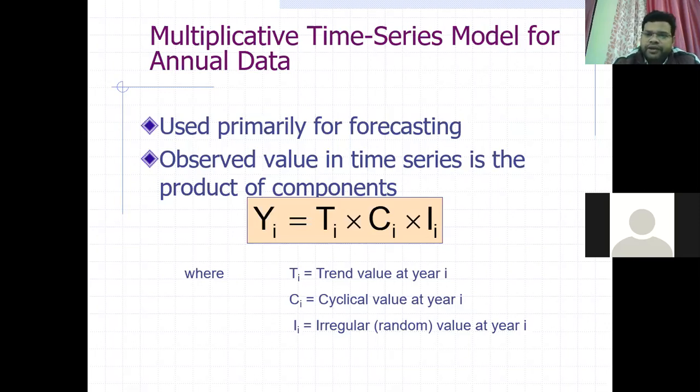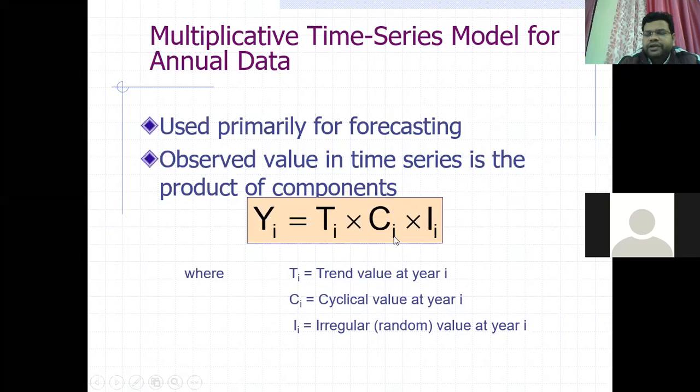Since it is multiplicative, Yi, the observed value or outcome variable, depends on Ti, Ci, and Ii: trend, cyclic, and irregular. Here, seasonal variation has been removed, so it is used for forecasting. Ti is the trend value at time i, Ci is cyclic, and Ii is the irregular random value. Why is it not Si here?